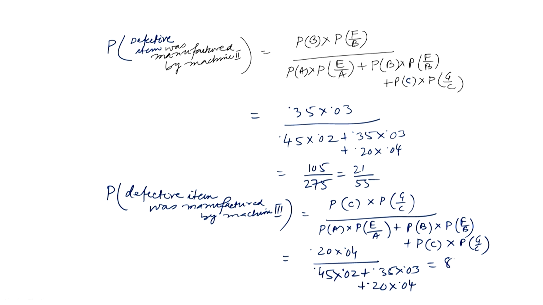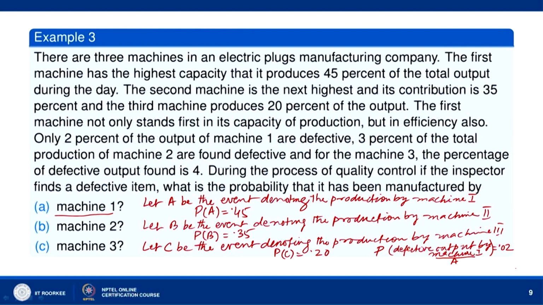So this is 80 divided by 275. So this will be 16 by 55. Okay. So this is how we find the probabilities in this example.